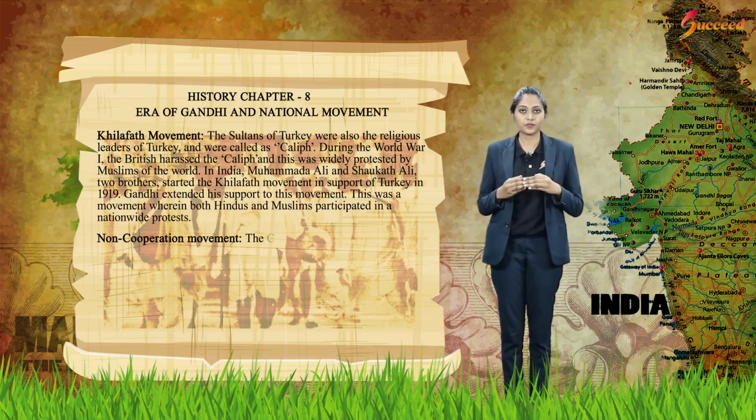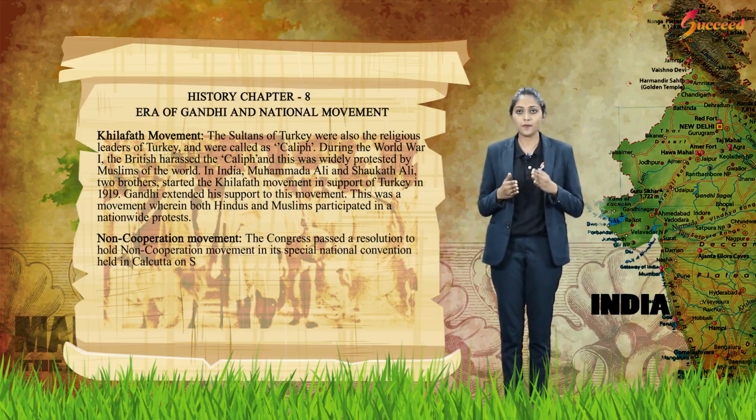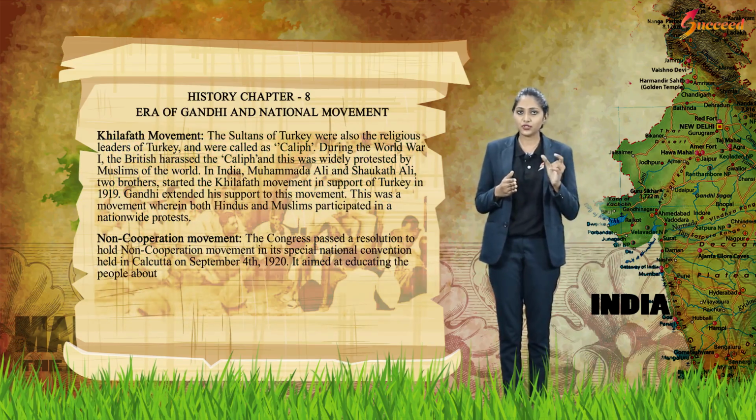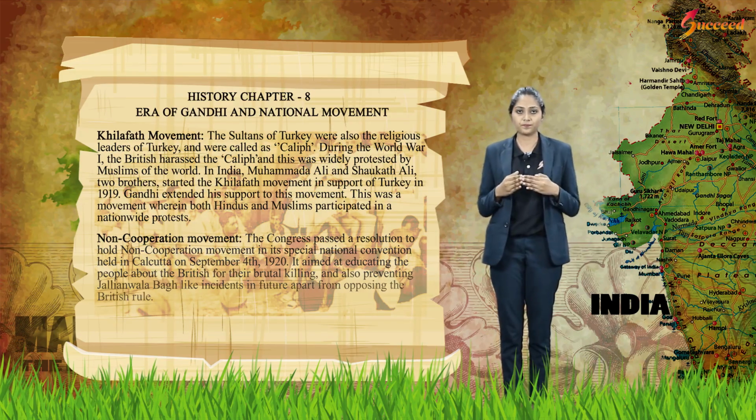Non-cooperation movement. The Congress passed a resolution to hold the non-cooperation movement in its special national convention held in Kolkata on September 4, 1920. It aimed at educating the people about the British for their brutal killing and also preventing Jallianwala Bagh-like incidents in future, apart from opposing the British rule.